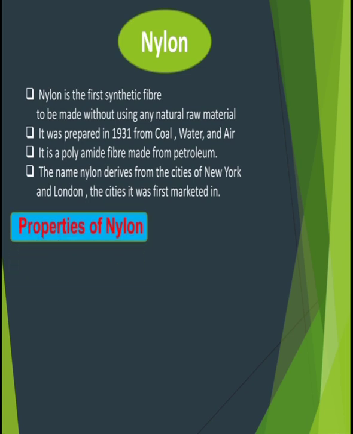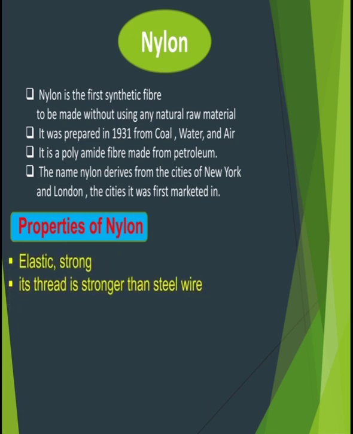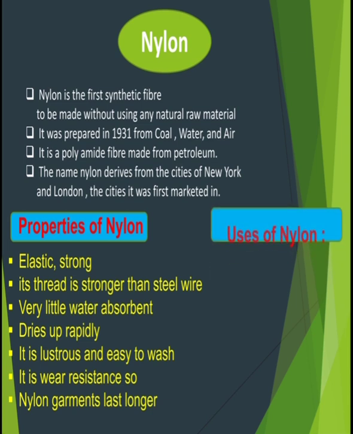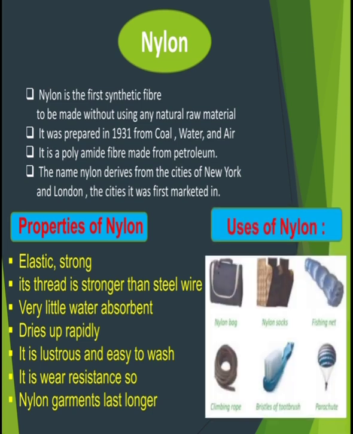Now we will see properties of nylon. It is very elastic and strong. Its thread is stronger than steel wire. It absorbs very little water and dries rapidly. It is lustrous and easy to wash. It is wear resistant, so nylon garments last longer. Then uses of nylon. Here you can see nylon is used in making bags, socks, fishing nets, climbing ropes, bristles of toothbrushes and parachutes.